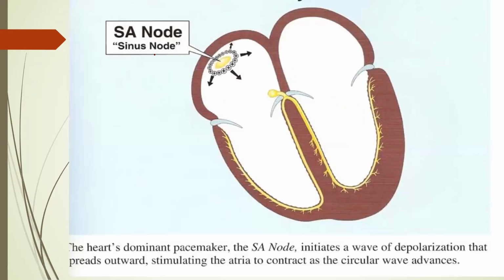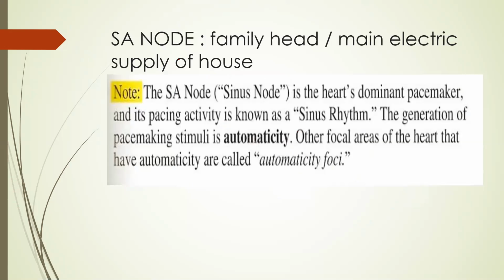The SA node is the dominant pacemaker, which I told you. Why is it the dominant pacemaker? Because this SA node starts the impulse, which goes subsequently to the rest of the heart. That's why the SA node is the dominant pacemaker. So the SA node is like a family head, the main electrical supply of the house. This will generate the impulse, which will go to the rest of the heart. This characteristic of the SA node is called automaticity. That is the rhythm generator. And that's why normally we have sinus rhythm, because normally the SA node is the dominant pacemaker.